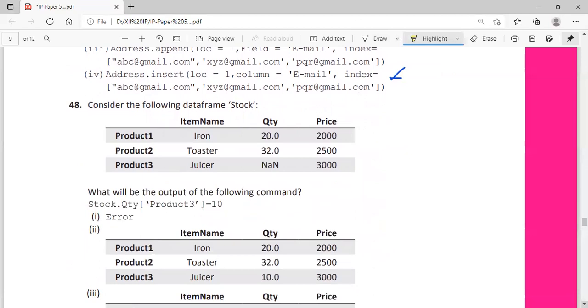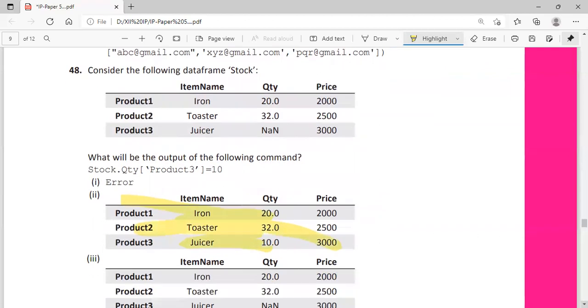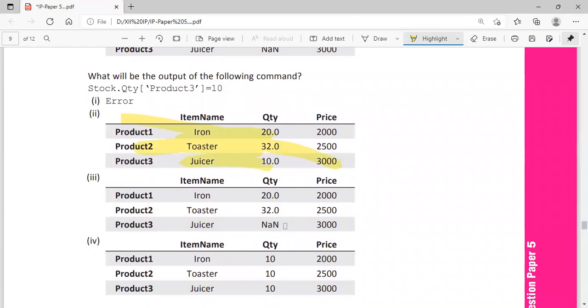Consider the following data frame stock. Stock.quantity means stock dot the particular column. What is the product 3? The NaN value will be replaced by the new one. Earlier it was NaN, so it was a floating point. So it will be changed into 10.0. So option 2 is the answer. This one is the correct answer. Again, we will check the other options also. Error will not come. Here again, NaN will not come. All the 10s will not come. Only that particular cell will be edited.